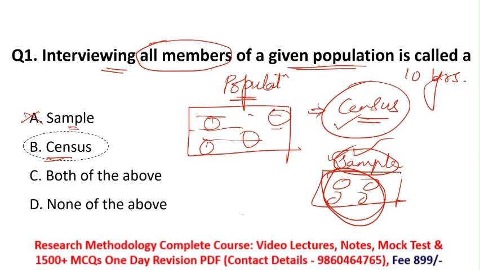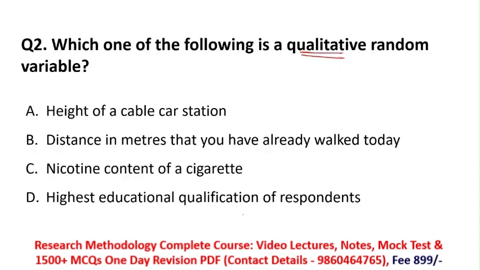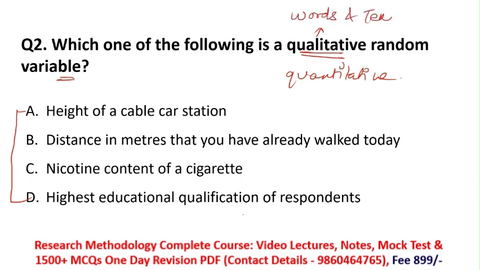Next question. Which one of the following is a qualitative random variable? What they are asking is, from all these options, which one belongs to a qualitative variable? Remember, the examiner will ask you questions on either qualitative variables or quantitative variables. Qualitative variable deals with words and text, and quantitative variable deals with numbers.